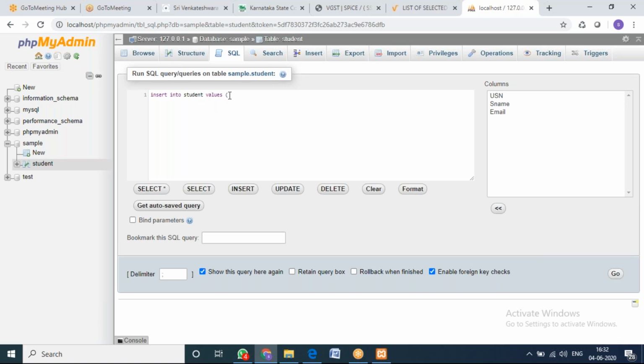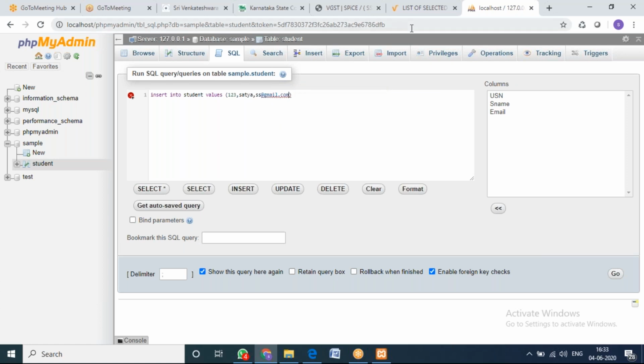What are the parameters we have taken? USN number, varchar 123, name, I'll put Satya. I think I have taken one more column, right? Email ID, ss@gmail.com. So I have entered something. We'll see what will happen now. Okay, so here itself you can identify it is showing some error.